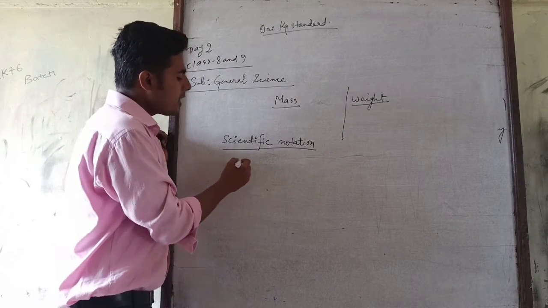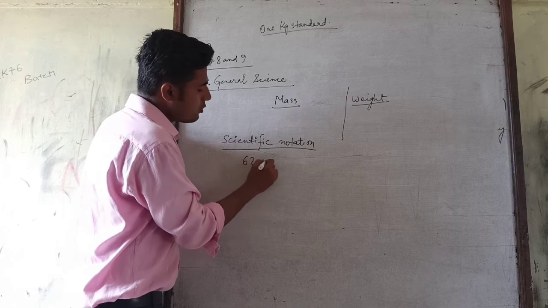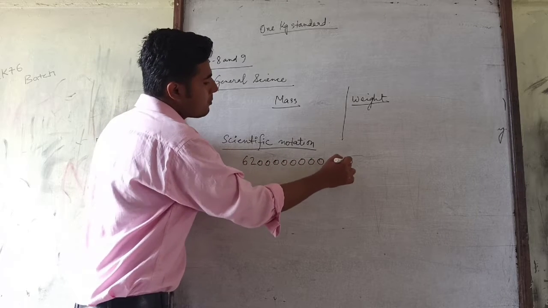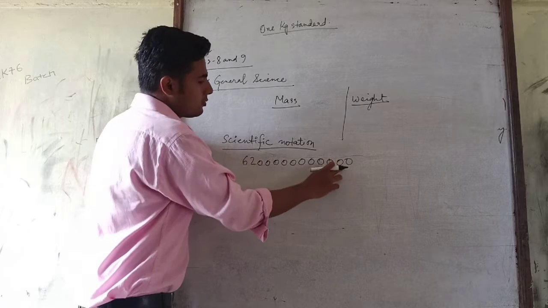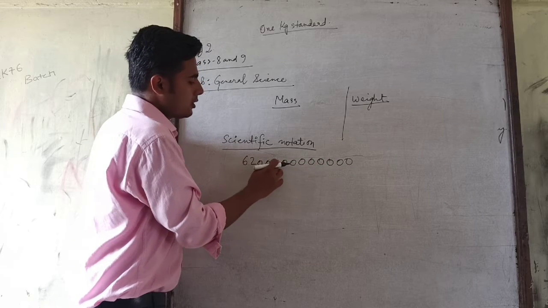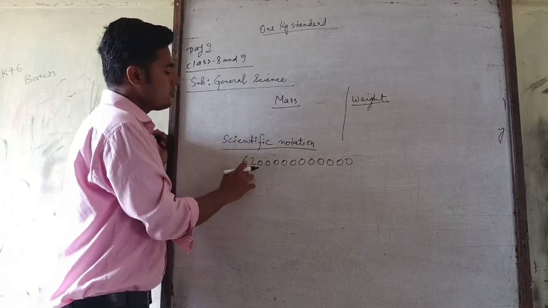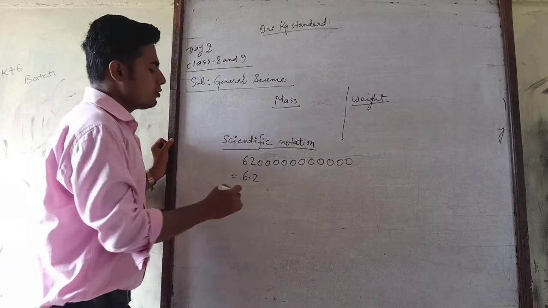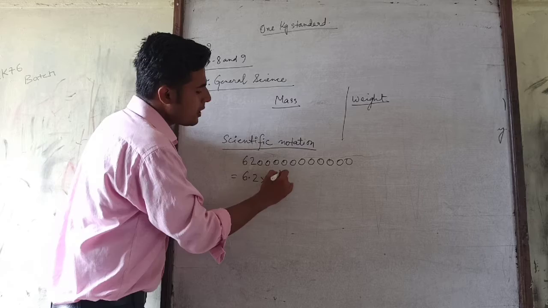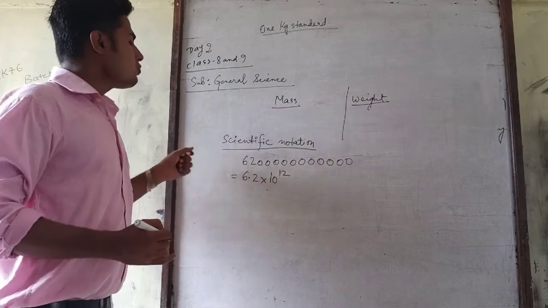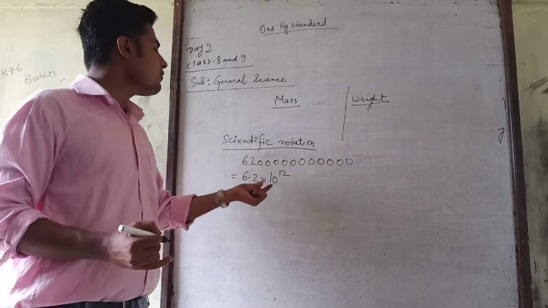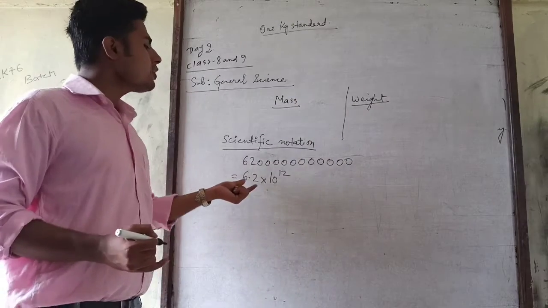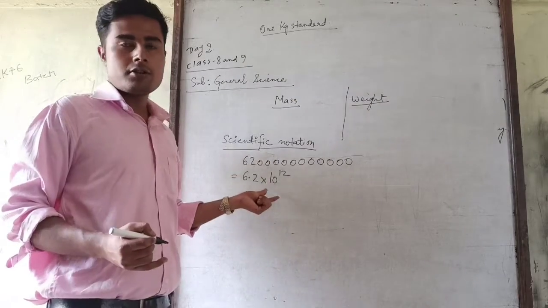For example, 620000000000, this number we write as 6.2 into 10 to the power 11. So representing the number in the power of 10 and writing it in short form is scientific notation, right?